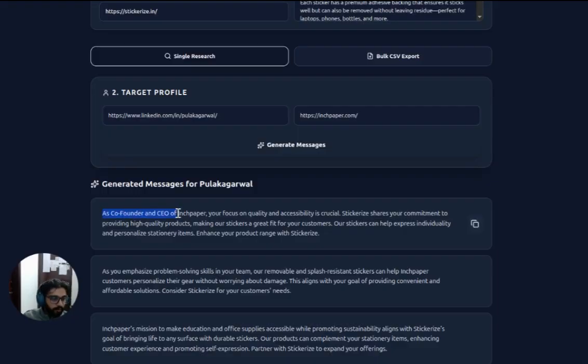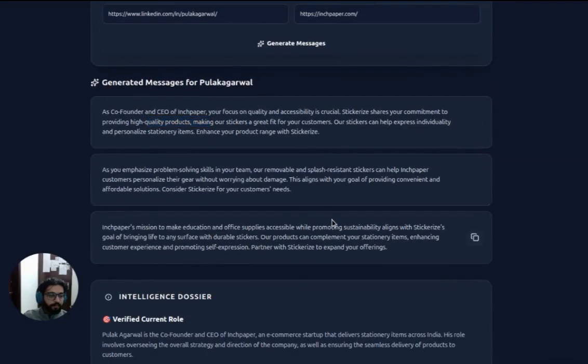So, as co-founder and CEO of Inshipper, your focus on quality and accessibility is crucial. Stickrise shares your commitment to providing high-quality products, making our stickers a great fit for your customers. So, I've given three options. You can just select one, directly copy it from here and paste it into their DM.